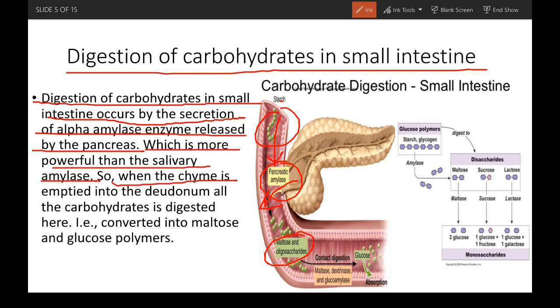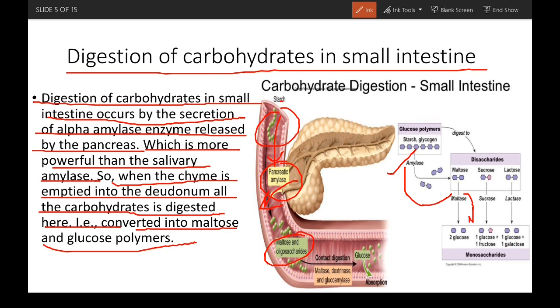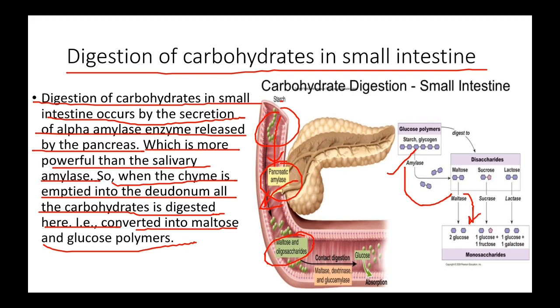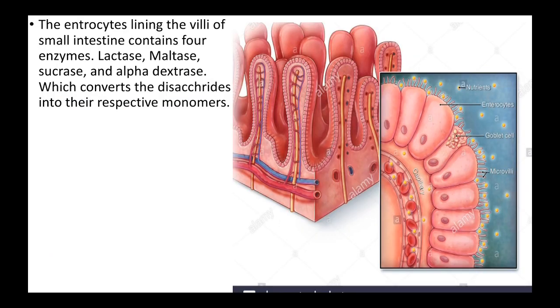So when chyme, the food, is emptied into the duodenum, all the carbohydrates are digested here, that is converted into maltose and glucose polymers. In this picture we can see that if this is a starch or glycogen, amylase then breaks it down into maltose, right? And then the maltase enzyme function we will study in the next slide.